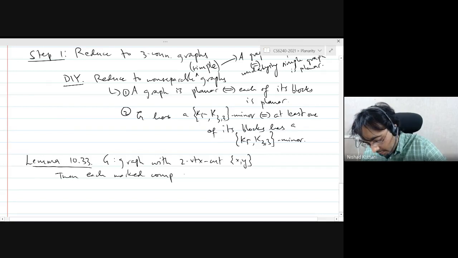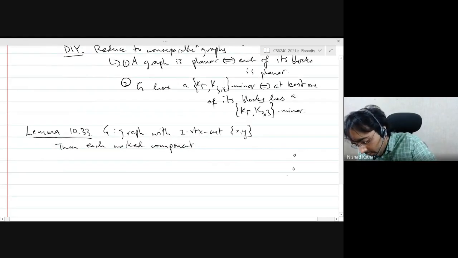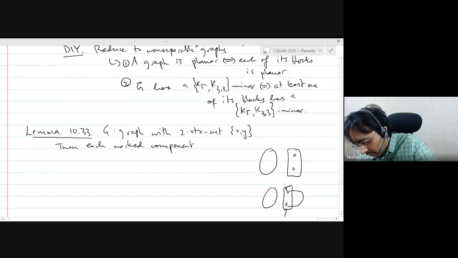So we discussed marked components when we were discussing three connectivity. What you're doing is you have a two vertex cut, and let's say this is one of the components. Then you would take the component and the two vertex cut, the graph induced by this, and you would add an extra edge joining these two vertices. Okay. So this is a marked component.